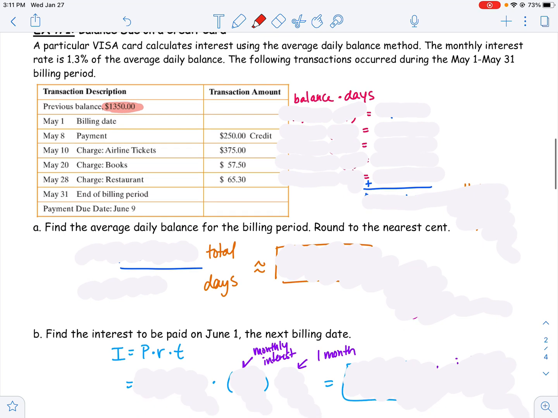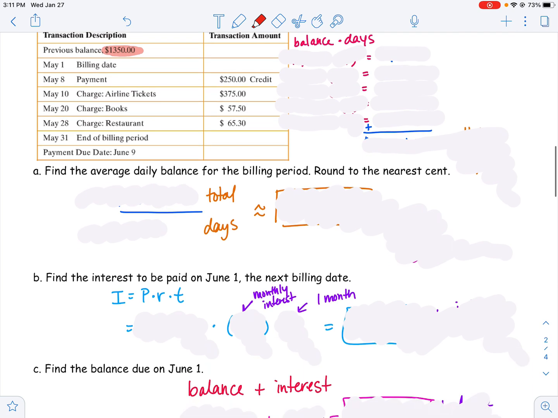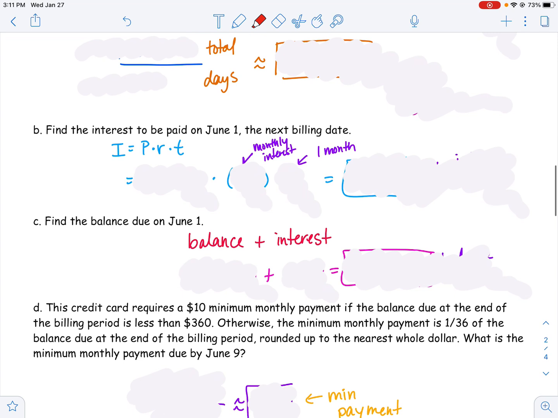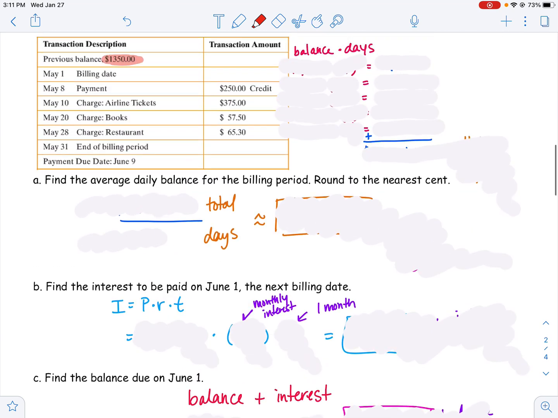And so it's going to ask us a few questions. Number 1, find the average daily balance. Number 2, find the interest on that average daily balance. Find your balance due on June 1st, so after you make all these purchases and there's finance charges added, what's your new balance going to be? And then let's talk about what the minimum monthly payment would be.